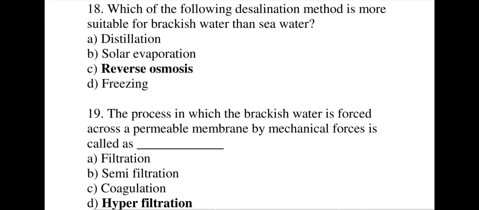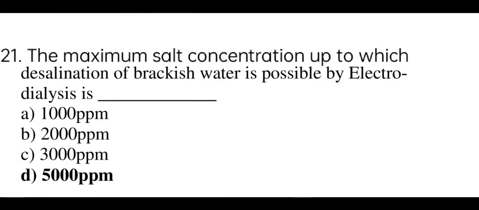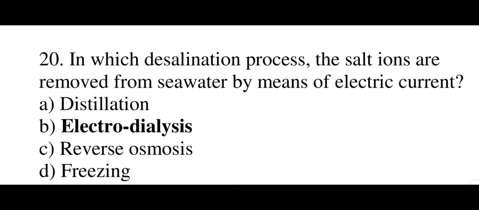Moving to question number 19. The process in which the brackish water is forced across a permeable membrane by mechanical force is called, options are filtration, option B semi-filtration, option C coagulation, and option number D hyperfiltration. The correct answer is hyperfiltration. Moving to question number 20. In which desalination process the salt ions are removed from seawater by means of electric current? The options are distillation, option B electrodialysis, option C reverse osmosis, option number D freezing. The correct answer is electrodialysis.